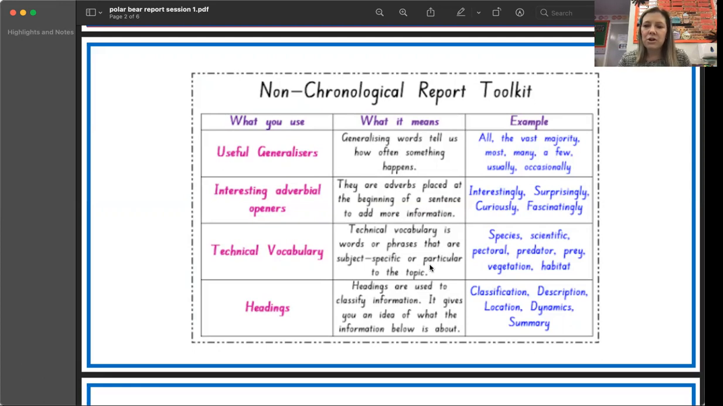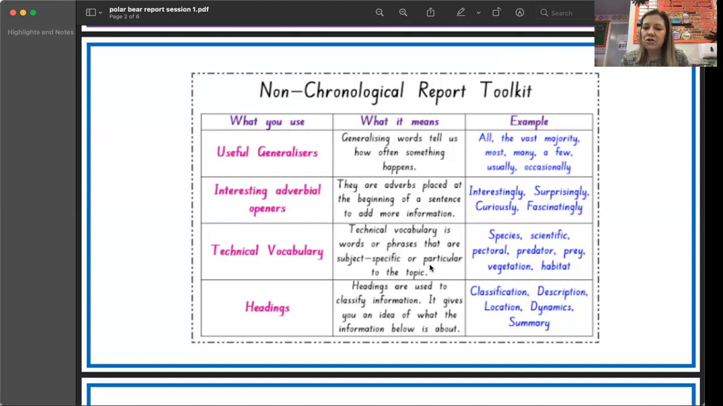Then we've also got some other words that we're going to have a little look for, which are called interesting adverbial openers, because if you write a report and every single sentence starts the same with polar bears this, polar bears that, then it can sound a little bit boring, can't it? Okay, so an adverbial opener will give us more information in the sentence, but it also makes your sentences more interesting to read. You'll see a lot of them end in ly, because they're adverbs, which we've learned about in the past.